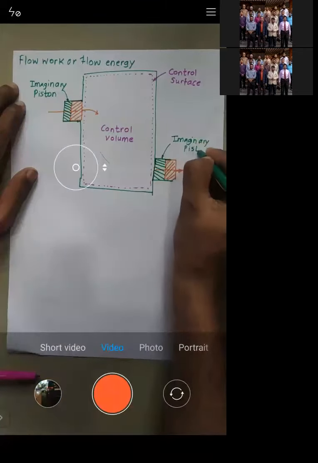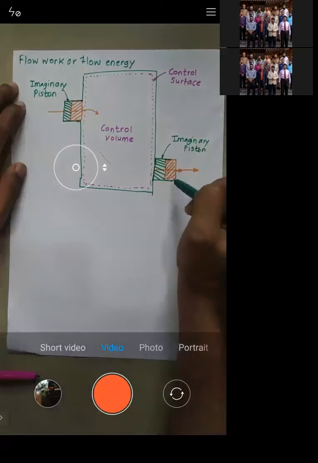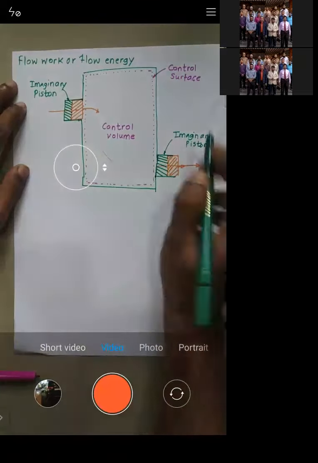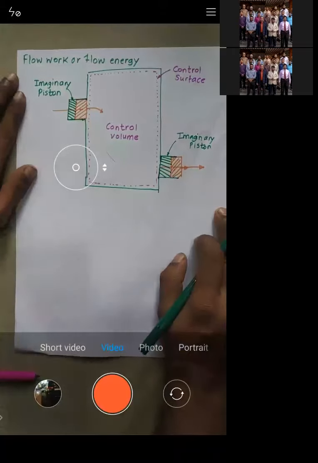It exerts a force on the red part. Here the red part will come inside, here the red part will go outside. So the green part is nothing but our imaginary piston, right?